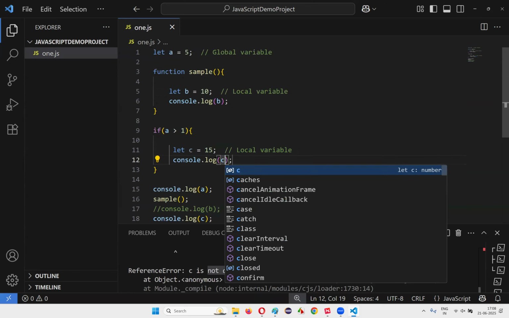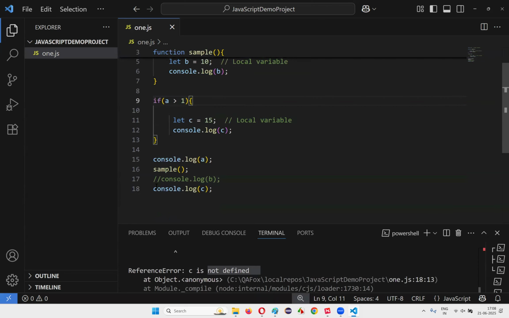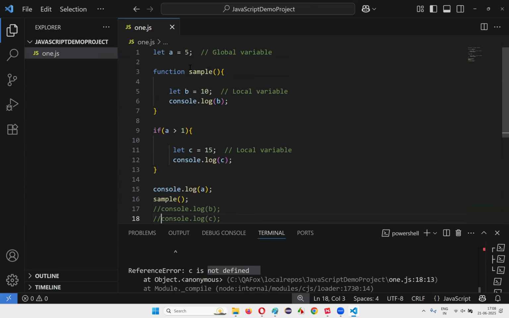Here if I write C, then it will be okay, guys. So let's see what will happen. You cannot access it outside. I just comment this out. So what will happen when I run this code? A will be 5, and the function code will not be called now.